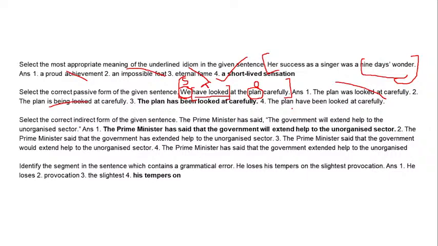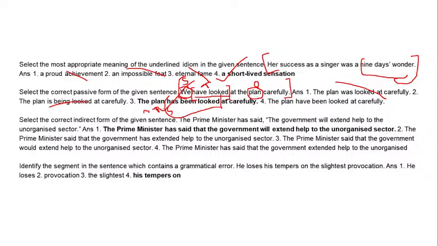So which one seems perfect? Number 3 seems perfect because it has been looked. And why didn't we use have been looked? Because plan is a third person thing. Third person usually does not use have, and it is also a singular thing. Third person plurals only use have. Third person singular uses has. So our correct answer is option 3.